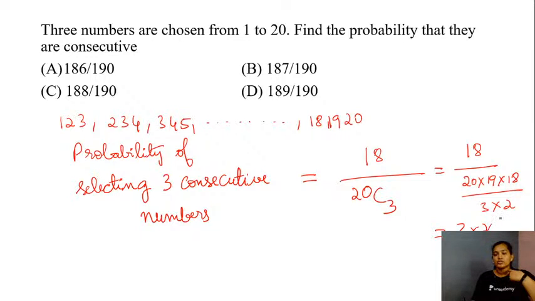So the answer here will be 3 divided by 190. Yes, so this is the question, find the probability that they are consecutive. So the right answer here will be 3 divided by 190, students. So the options are wrong here in this case.